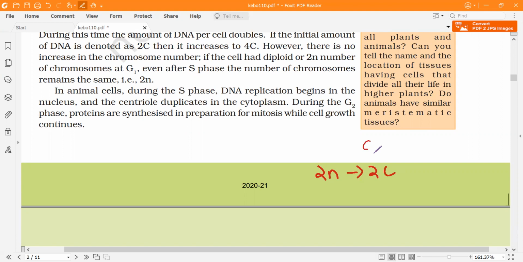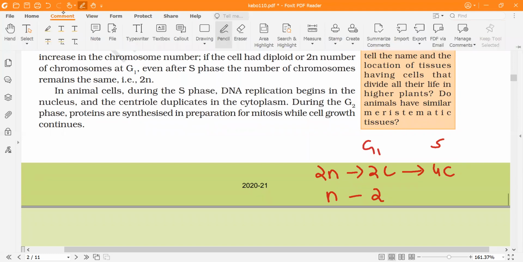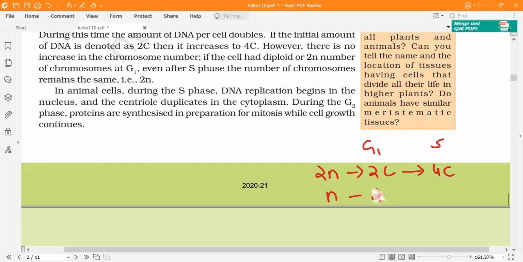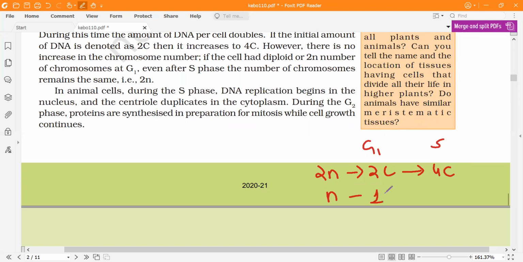If it is 2C in G1, then it will become 4C after the S phase. If it is a haploid cell, it will be 1C, but after the S phase, it will become 2C.